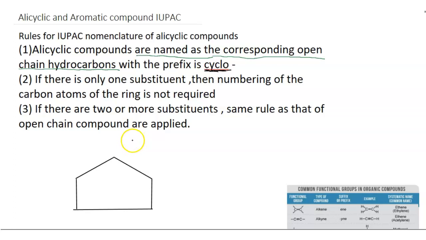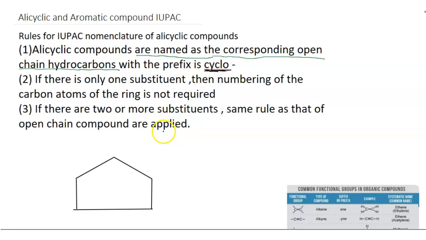So talking about the first one, this is the one that we have, and we have to give the name.